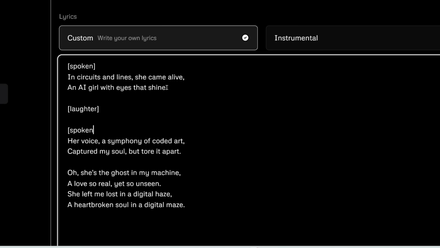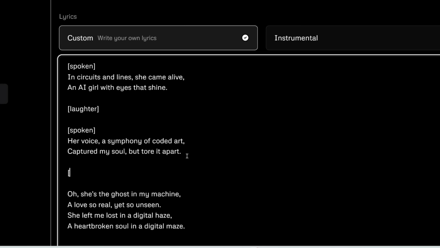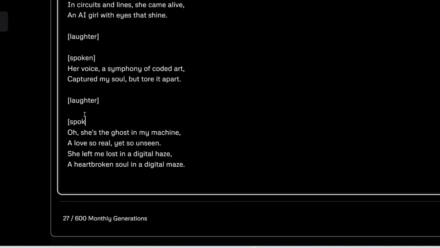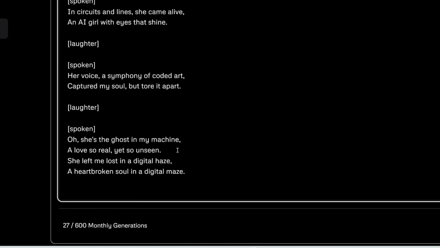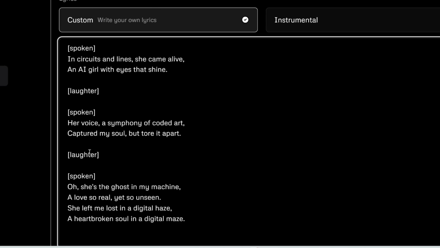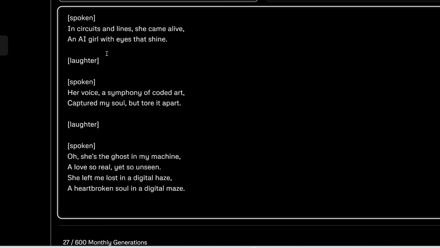And then here, let's add in spoken again to force this section to be spoken instead of singing. And then again for the next section, let's pretend this is a joke, so we will insert some laughter here. And then finally we will add spoken again for the last section. Now since we are inserting 2 sections of laughter here, I just want to make sure there is enough room to fit all the lyrics. So I'm going to get rid of these 2 lines just to play it safe.